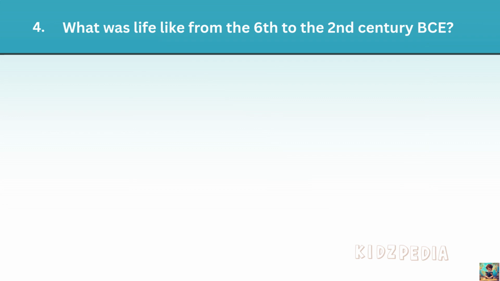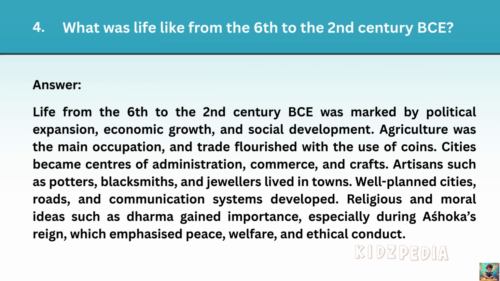Next question. What was life like from the 6th to the 2nd century BCE? Answer. Life from the 6th to the 2nd century BCE was marked by political expansion, economic growth, and social development. Agriculture was the main occupation, and trade flourished with the use of coins. Cities became centers of administration, commerce, and crafts.